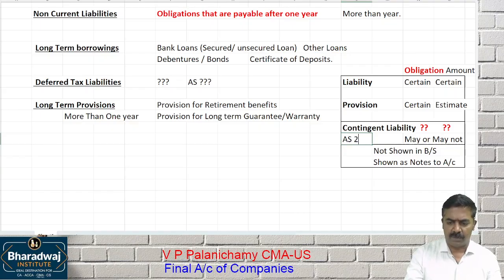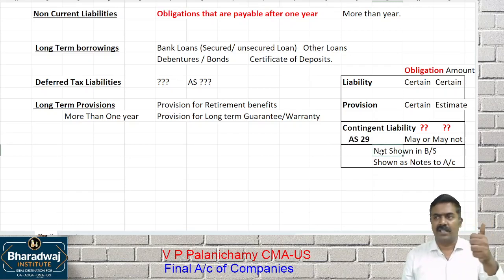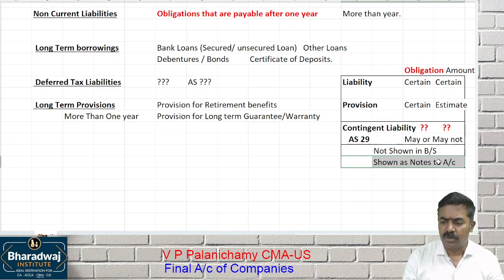We'll deal with this in AS 29. We are going to discuss in which one? Accounting Standard 29: how to deal with contingent liability, when it is called a contingent liability, and how to show it as notes to accounts. We are going to learn separately about it.